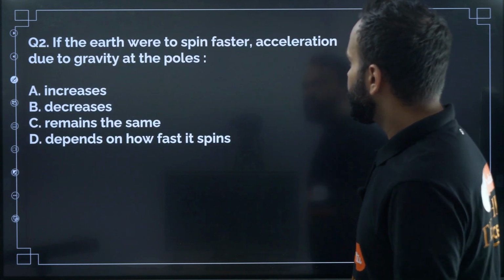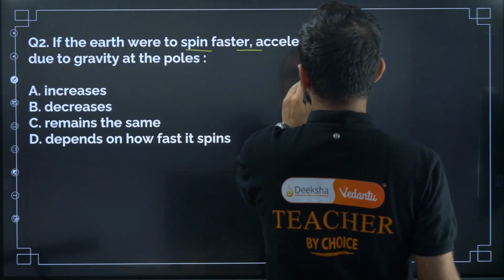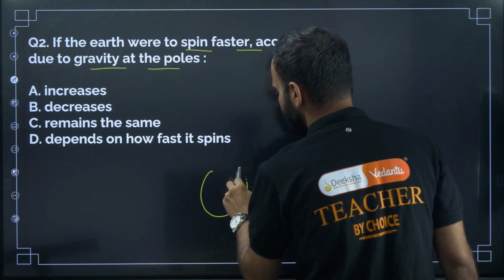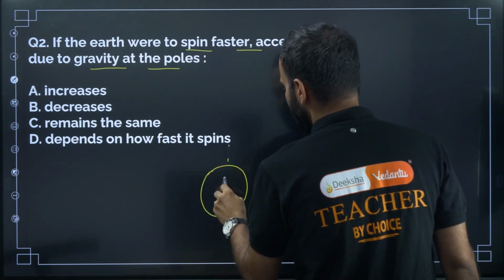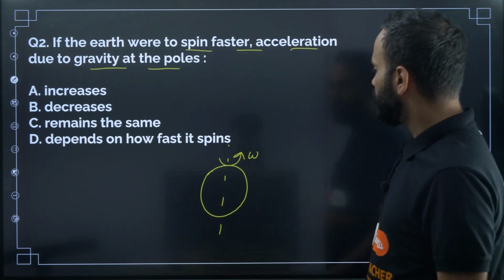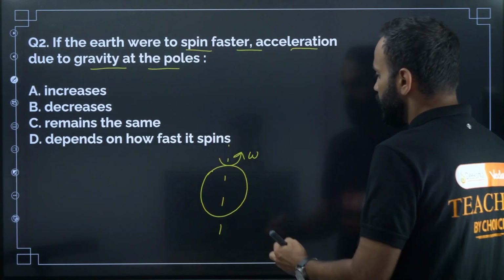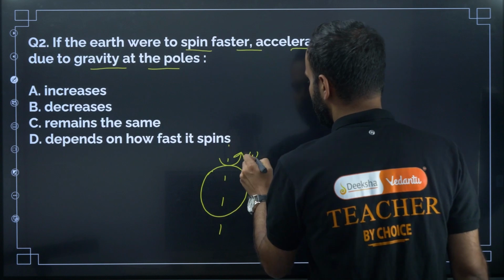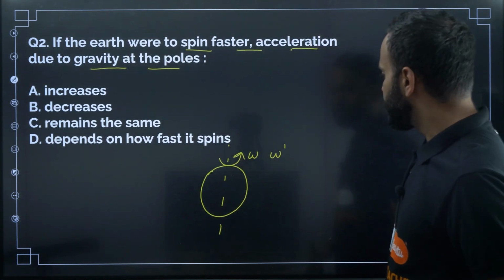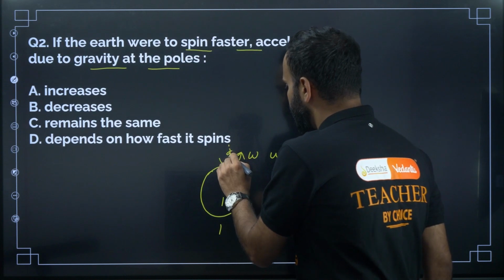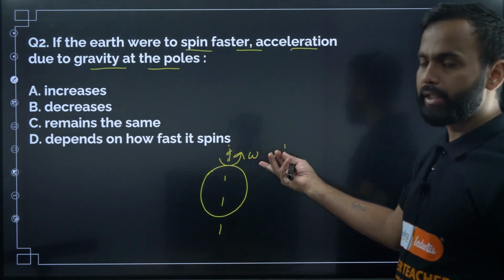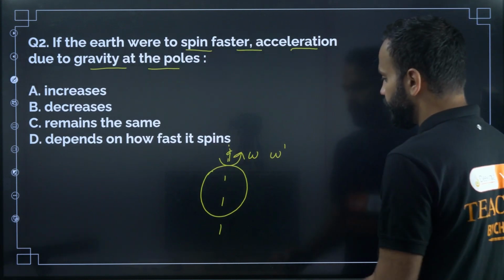Next one. If the earth were to spin faster, acceleration due to gravity at the poles. So this is the earth, here it is rotating with angular velocity omega. Now the angular velocity increases, now it is omega dash. So they are asking at the pole, what is the acceleration due to gravity? Here at the pole, the acceleration due to gravity remains same, right?